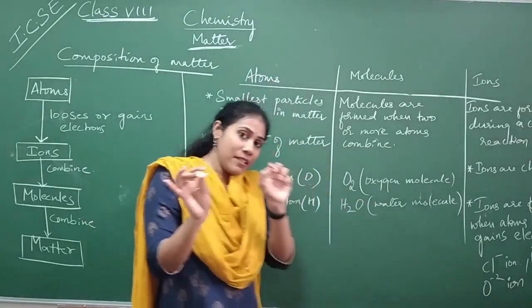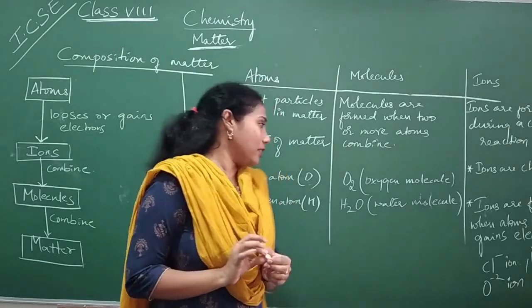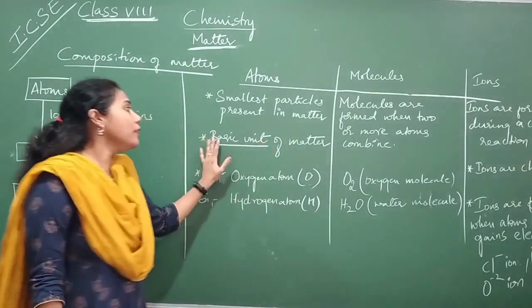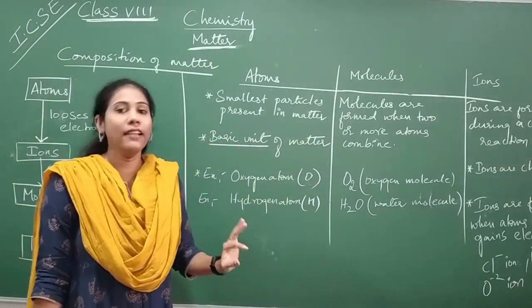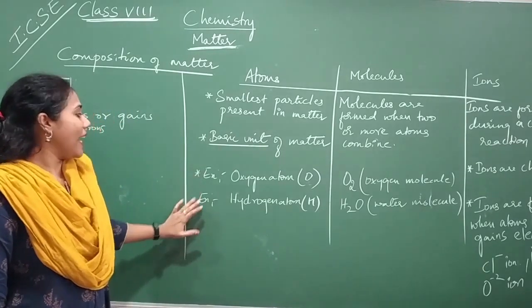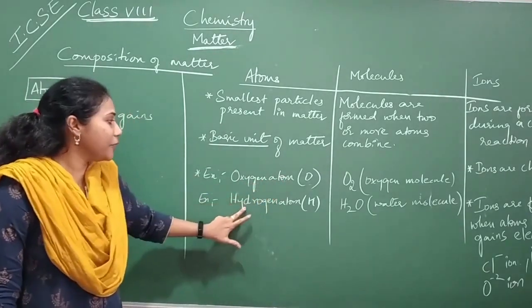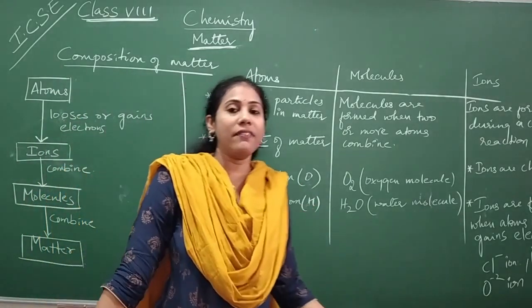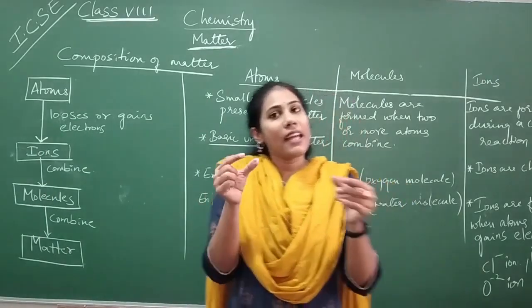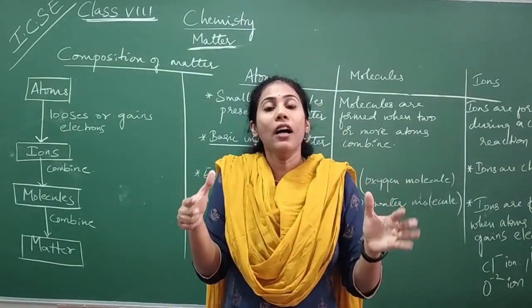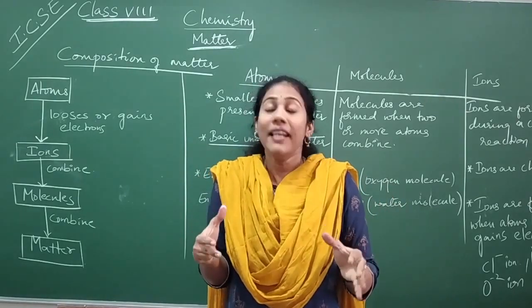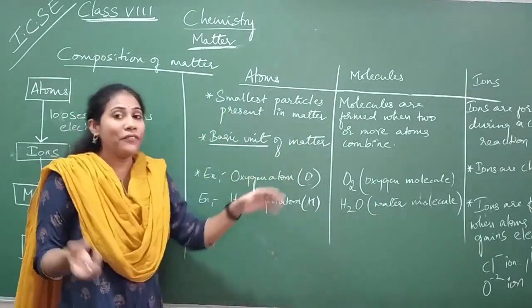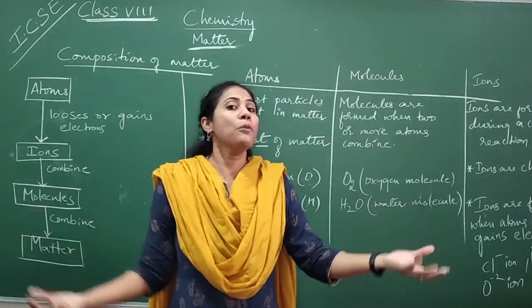Okay, so an atom is the smallest particle present in matter. And we normally say atoms are the basic or fundamental units of matter. Examples of atoms are the oxygen atom and the hydrogen atom; these are actually elements. We have so many elements in nature. All these elements are arranged in a particular order. We call that the periodic table. Anyway, we will talk about the periodic table a little later. Each and every element is made up of so many small atoms.